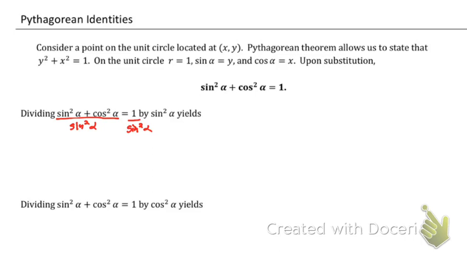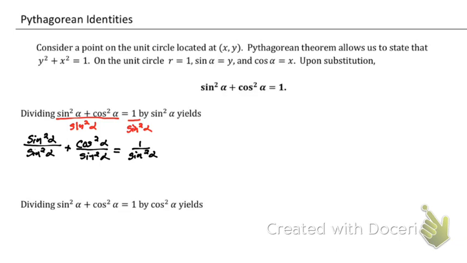Well, when I distribute all this out, we are going to have sine squared alpha divided by sine squared alpha plus cosine squared alpha over sine squared alpha is going to equal 1 over sine squared alpha. Well, anything over itself is just 1.